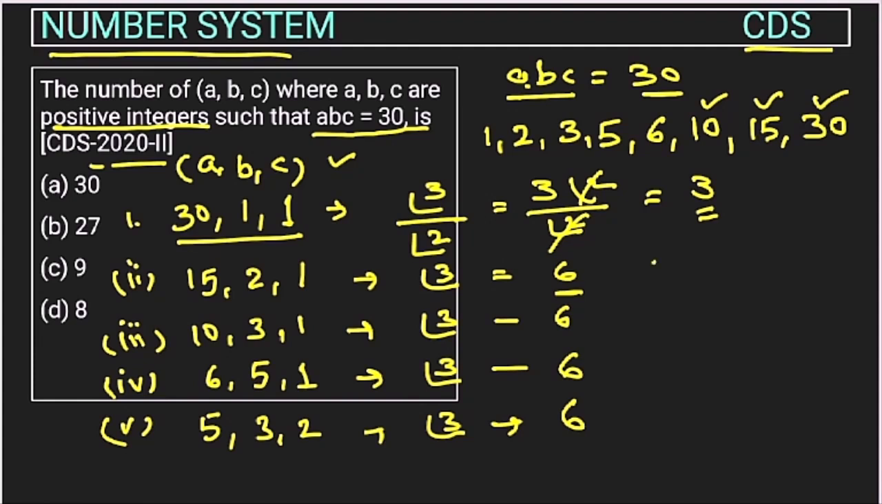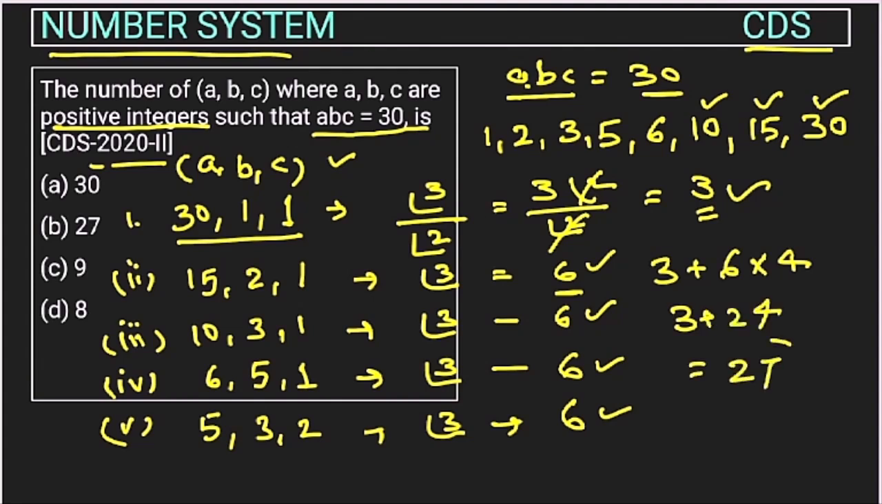So how many total groups are there? 3 is here, then 6 plus 6, then 6 plus 6. So we will add this. So this will be 6 into 4, so this will be 3 plus 24. So 27. So in 27 ways we can form a group of ABC whose multiplication will be 30. So the answer will be option B. Okay.